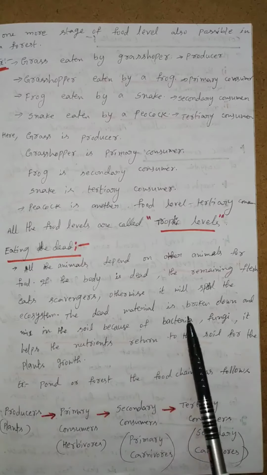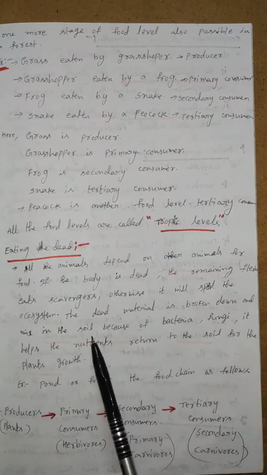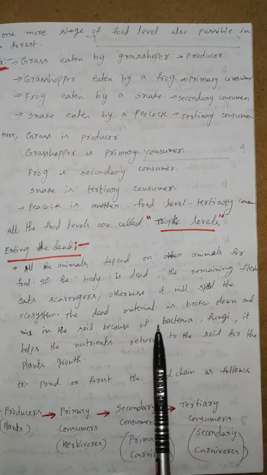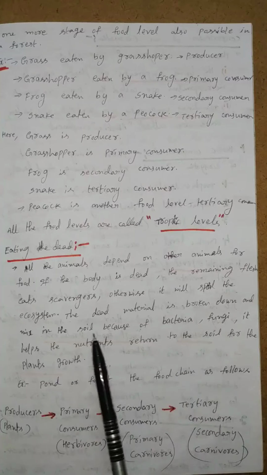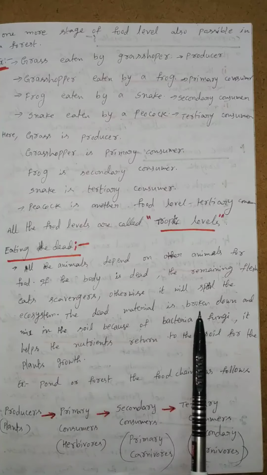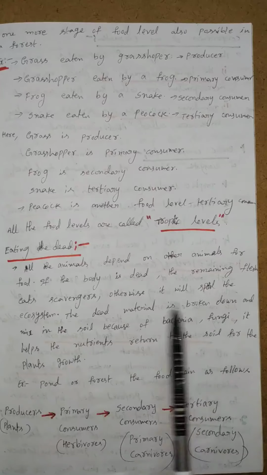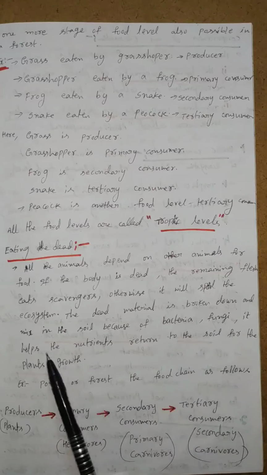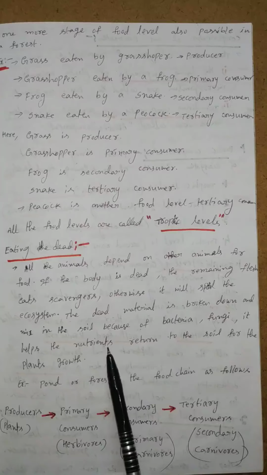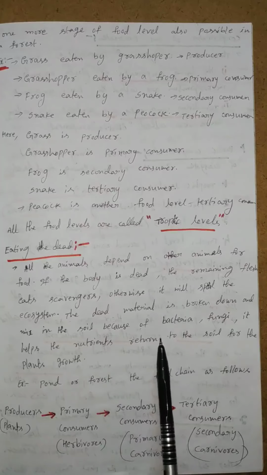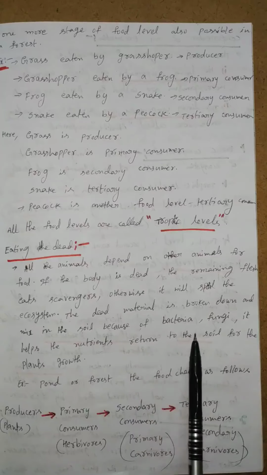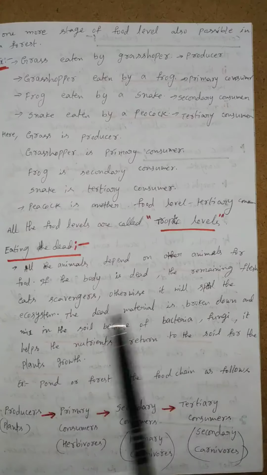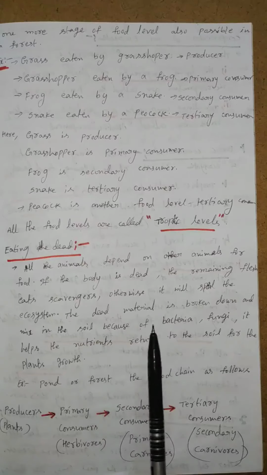The dead material is broken down and mixed in the soil because of the different types of bacteria and fungi. Whenever the dead material is broken down and mixed in the soil, it increases the nutrients in the soil, which helps the growth of plants. So the plants and animals are interacting with each other.